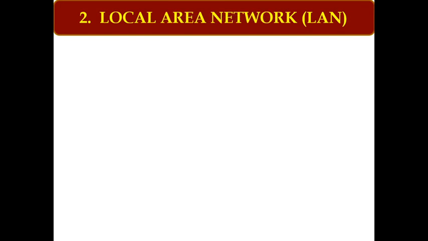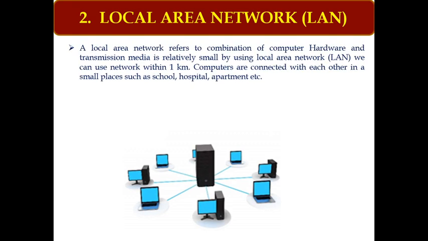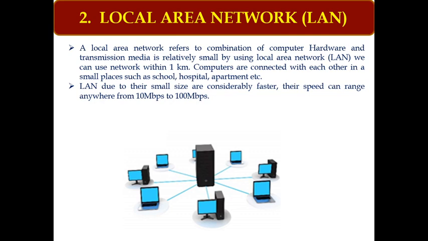The second type of network is local area network. The range for a local area network is 1 kilometer. It can cover an entire building, school, hospital, apartment, or any other specified place.